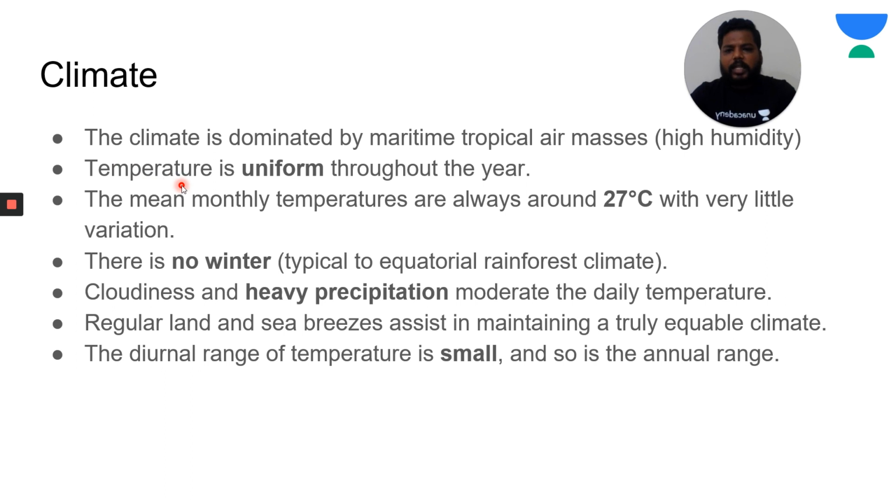Hence if you could see the temperatures in this region, temperature is uniform throughout the year. You won't find any kind of winter season. Nominally, in January it would be somewhere around 35 degrees, and in summers it would reach 43 to 45. So there is a small annual range of difference. You can't even experience a coldest season in this type of climate. No winter season would be present.